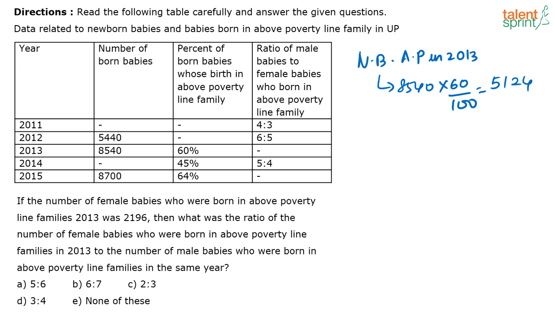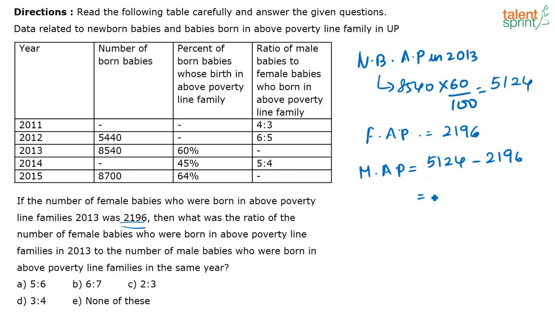Now out of this it is given that 2196, correct, are female babies. So the females above poverty who are born is nothing but 2196. So how many male babies are there? It is nothing but male babies above poverty line is equal to 5124 minus 2196, correct?